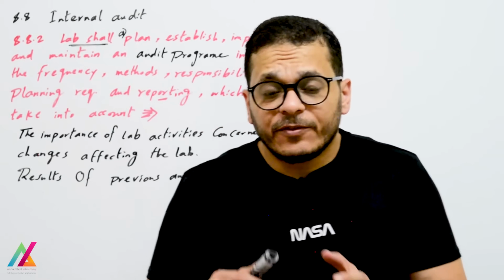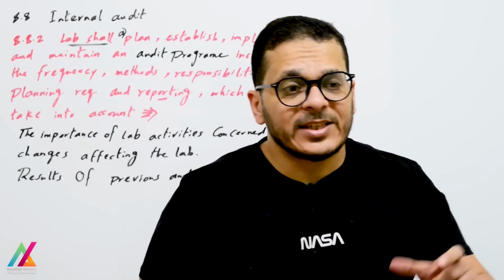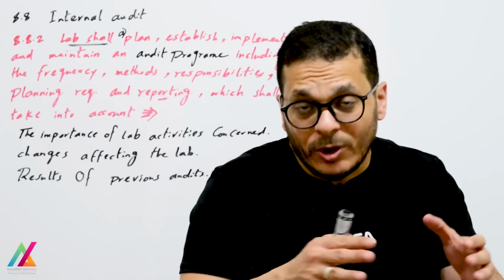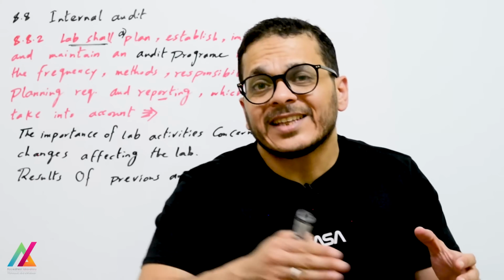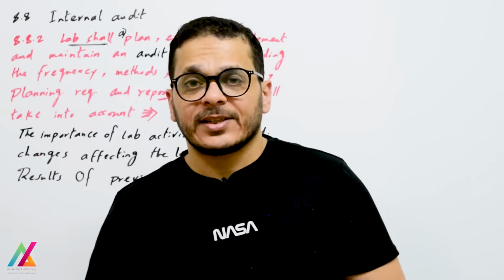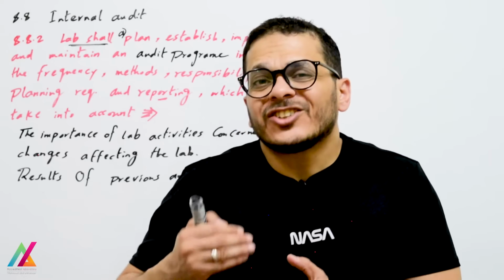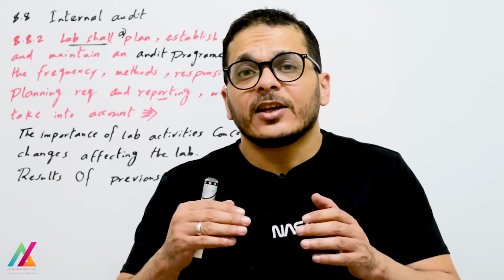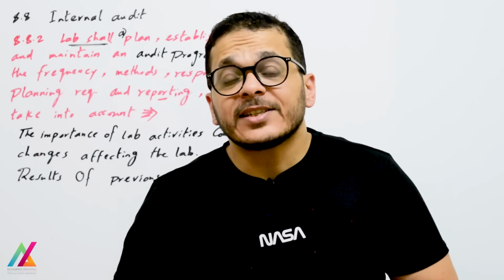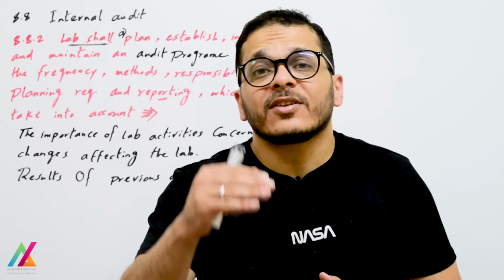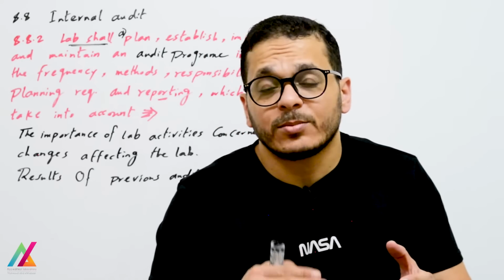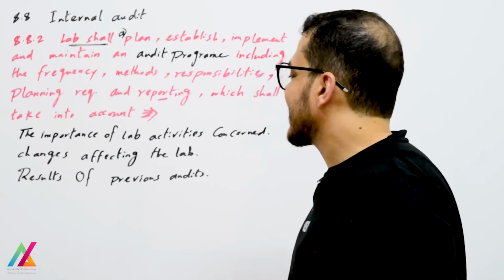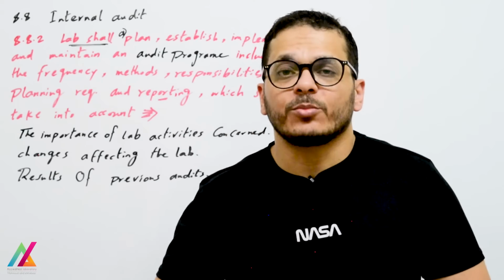As an example, if you have modified a specific method to analyze specific target analytes, you shall verify that you can still use this method to get accurate or valid results. And during the audit, they will check if you did this verification or not. And the quality control samples, the results of quality control samples after verification of this method, after using this method to analyze the samples. And also they shall take into account results of previous audits, as I mentioned before.